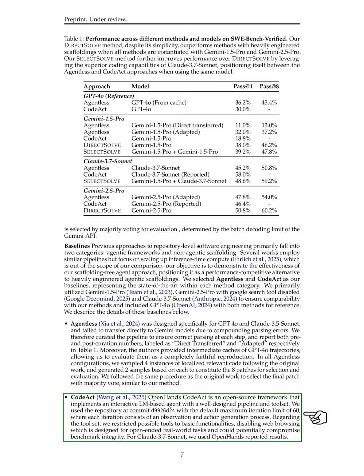Code Act is an open-source framework that implements an interactive language model-based agent. We used a specific commit with a maximum iteration limit of 60, where each iteration involves generating observations and actions. We restricted the toolset to basic functionalities, disabling web browsing to maintain benchmark integrity.